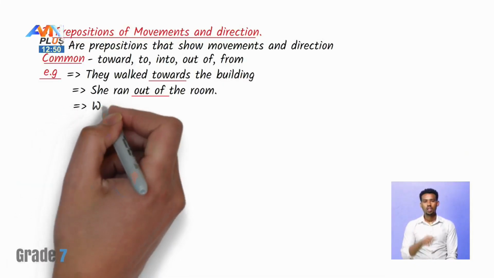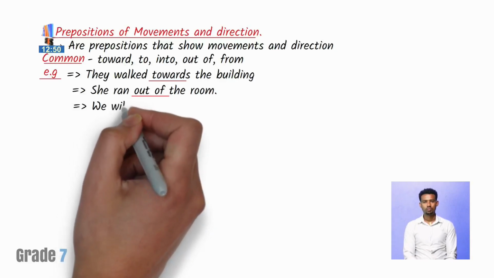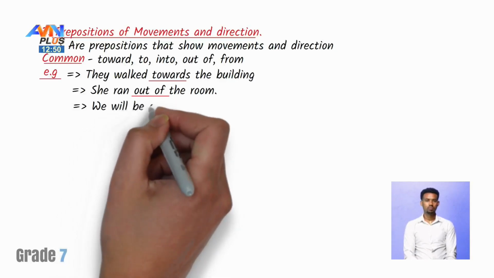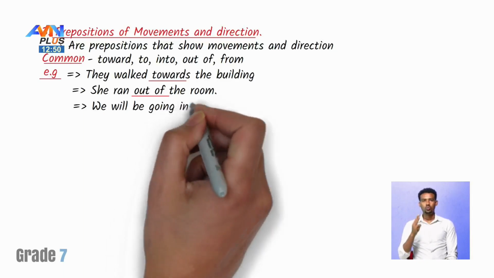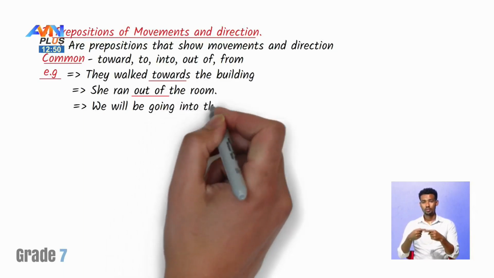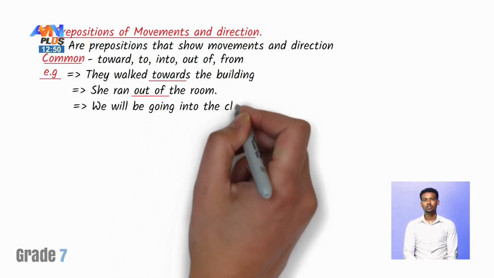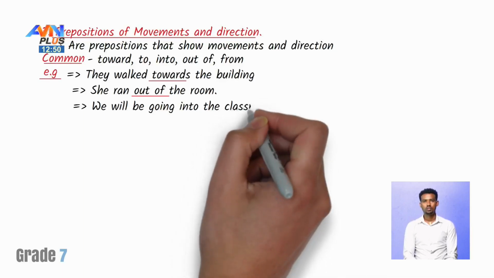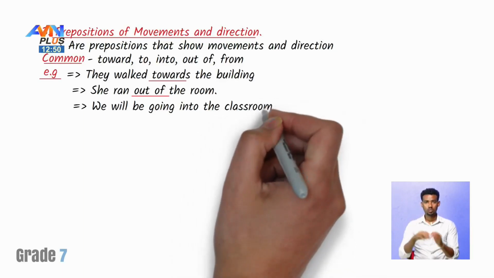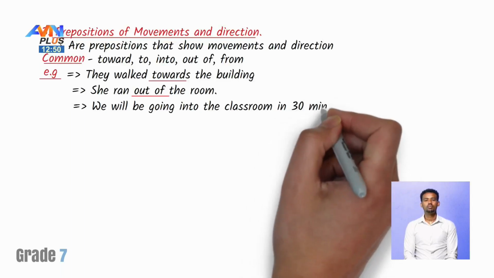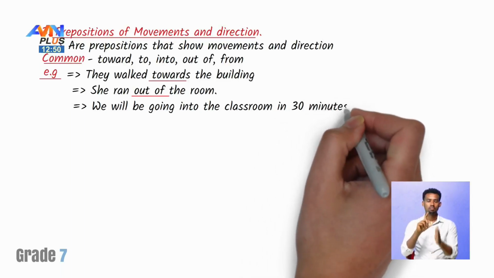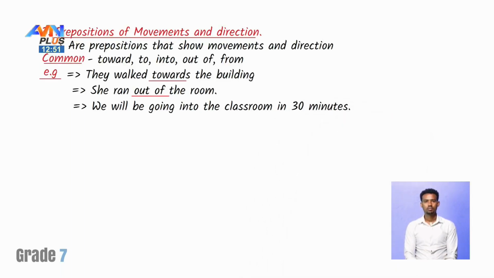Another one. We will be going into the classroom in 30 minutes.